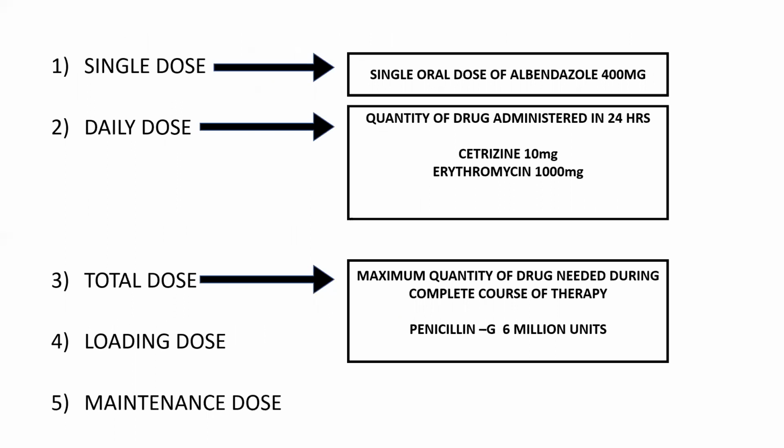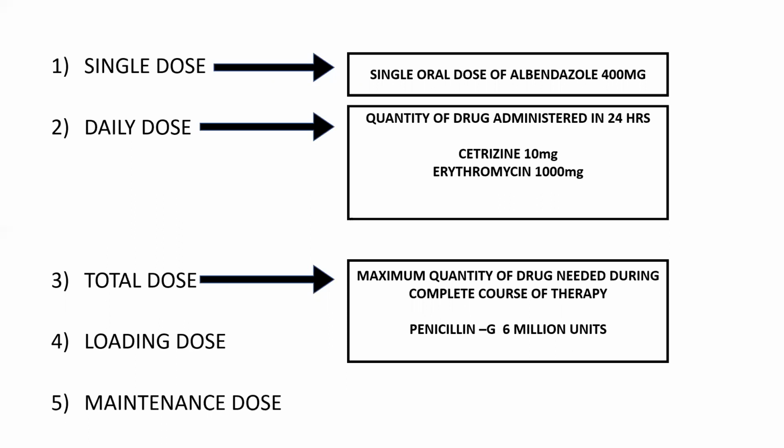Single oral dose of albendazole 400 mg. So we will give that albendazole in order to eliminate those roundworms, all those things. Just one tablet, 400 mg. That's it. That is single dose.